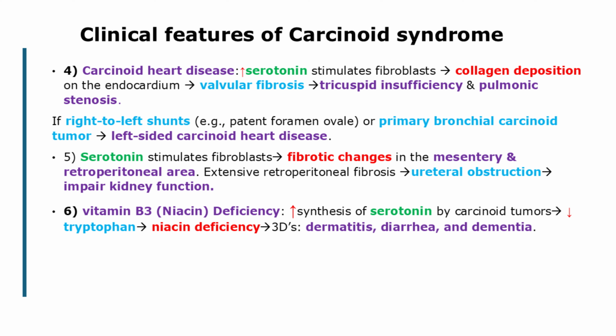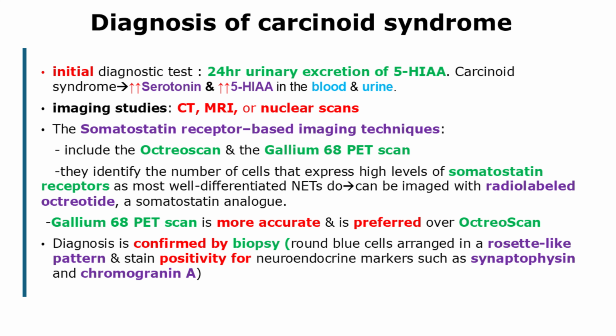6. Vitamin B3, or niacin, deficiency. Tryptophan, an essential amino acid, is a precursor for both serotonin and niacin. Excessive synthesis of serotonin by carcinoid tumors can deplete tryptophan, leading to niacin deficiency. Niacin deficiency, or pellagra, manifests with the classic triad of 3Ds: dermatitis, diarrhea, and dementia. Other findings include glossitis and angular stomatitis. So in a patient with carcinoid syndrome, diarrhea can be due to increased serotonin-induced bowel motility and due to niacin deficiency. Diagnosis of carcinoid syndrome.